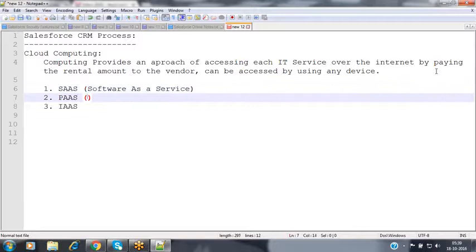Software means some pre-built applications, some ready-made applications which we have built. It may be supporting to automate the restaurant process, or it may be for supermarket, banking and insurance, whatever. Whatever the application that we have built, we can offer this application to your customers on rental basis.